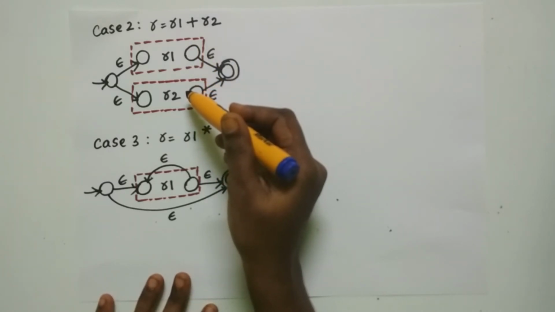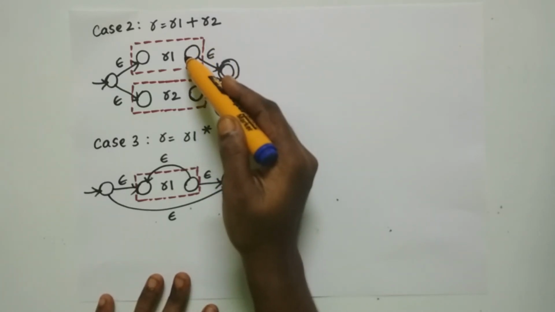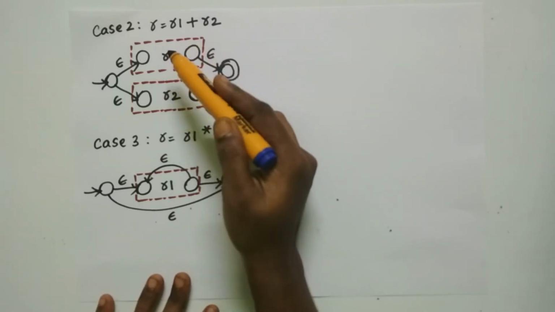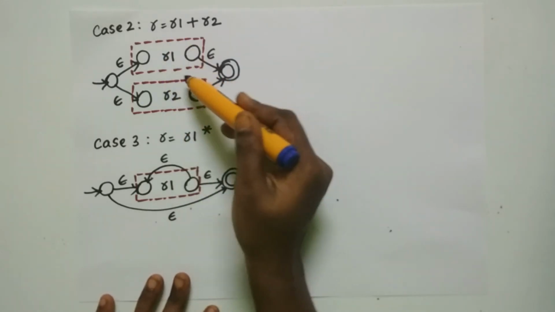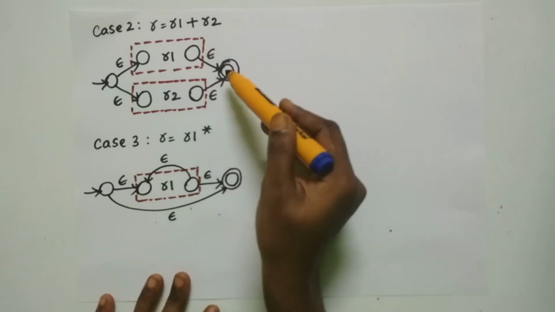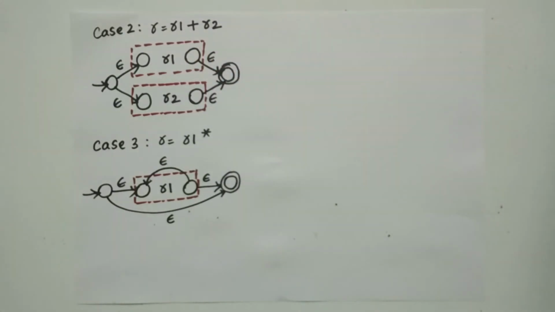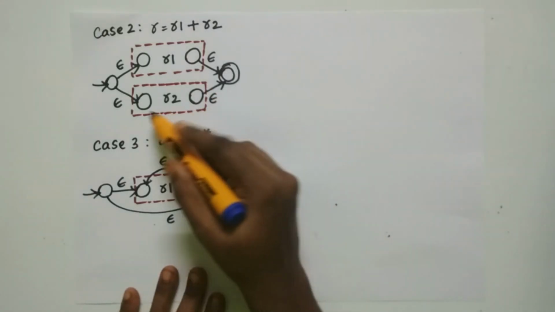Here we should have the automata for R1 on the top and the automata for R2 at the bottom of the automata for R. And we should have a new initial state and a new final state. From the new initial state to the initial states of R1 and R2, we should have an epsilon transition. And from the final states of R1 and R2 to the new final state, we will have an epsilon transition. I think you understood how to create an automata for this.